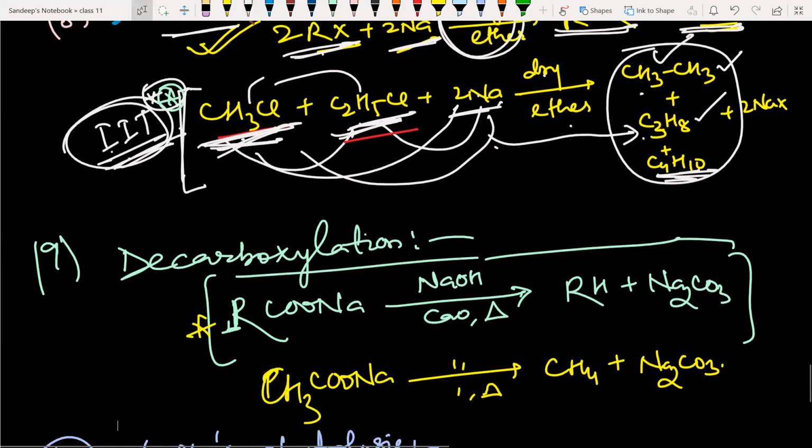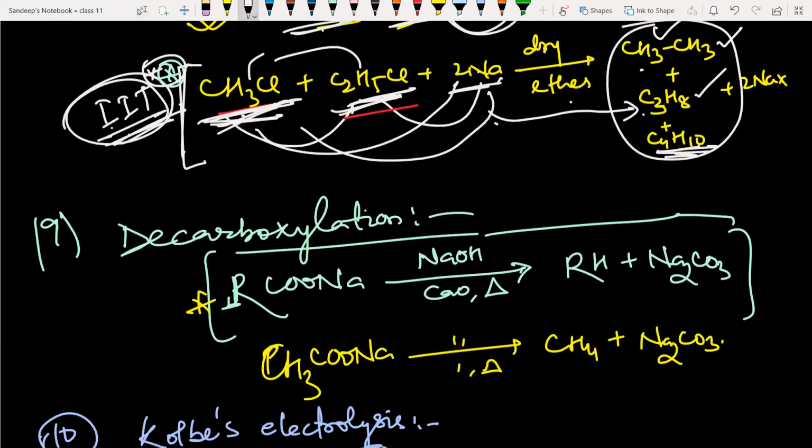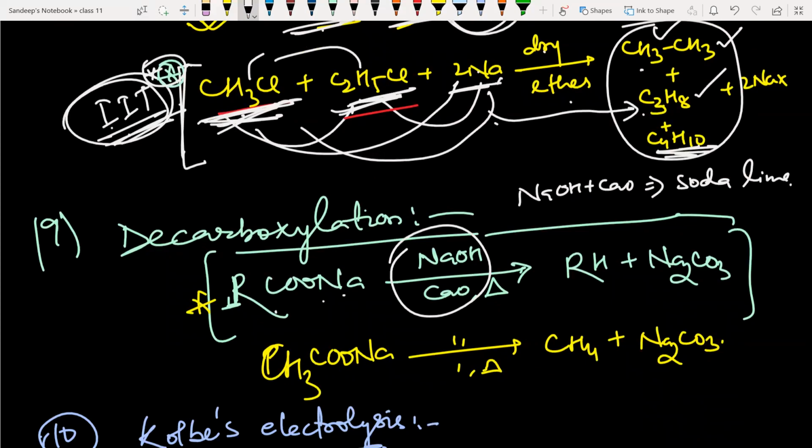Next is decarboxylation. If you have a salt of a carboxylic acid like sodium carboxylate, you treat it with soda lime. A mixture of NaOH plus CaO is called soda lime. This will give you alkane. So sodium ethanoate will give you methane. This reaction is an example of descent of series because the number of carbons in the product is less than the number of carbons in the reactant.